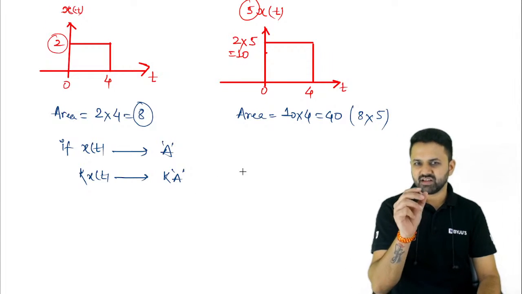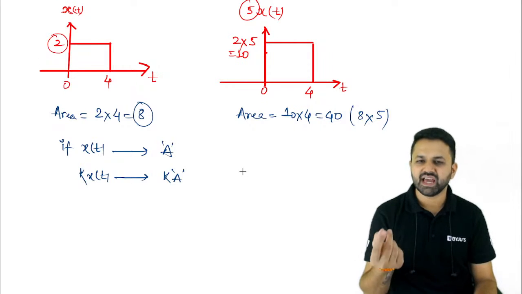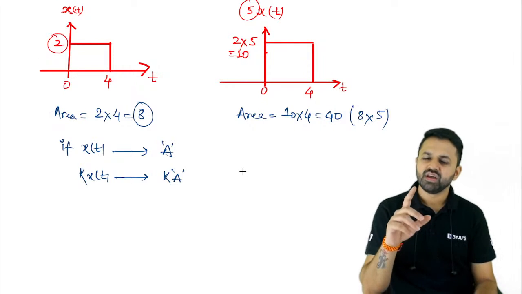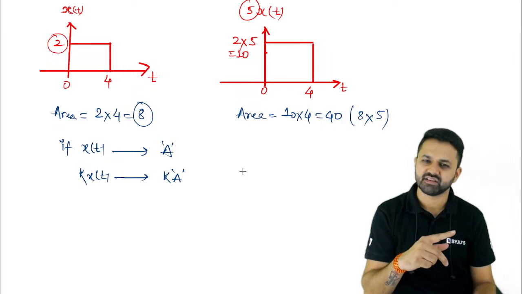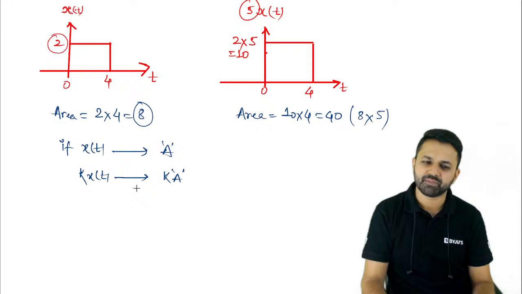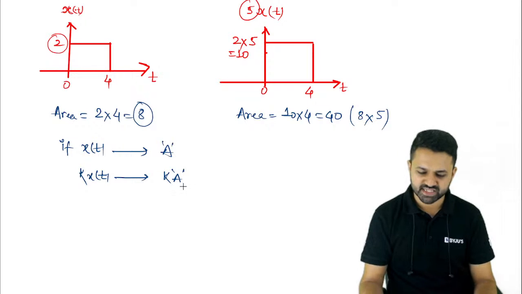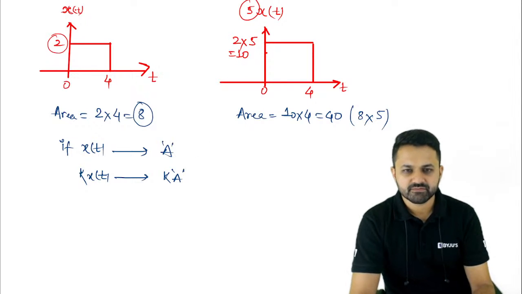That is nothing but the amplitude scaled version of x of t, where the area is also increased by the same factor. So the area is also increased by the factor 5. If you multiply the signal by k without changing the width, the area will also change by the same factor k, right?